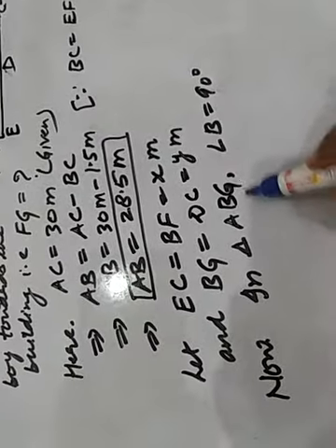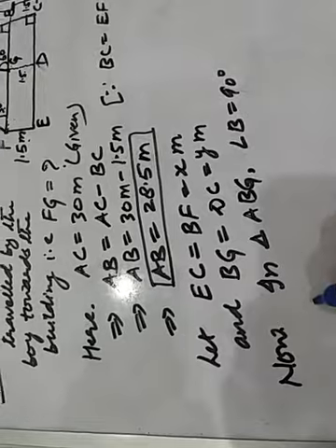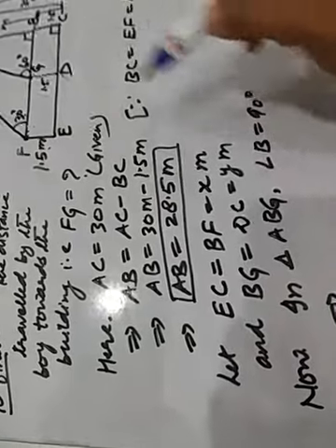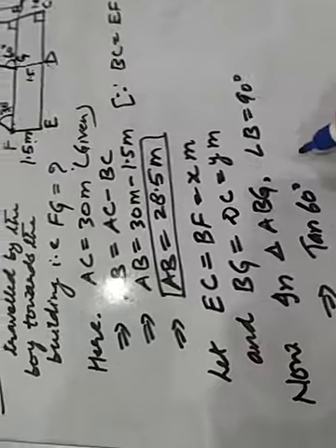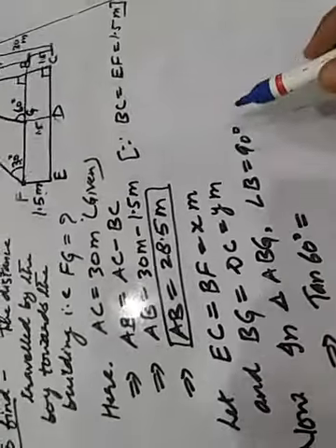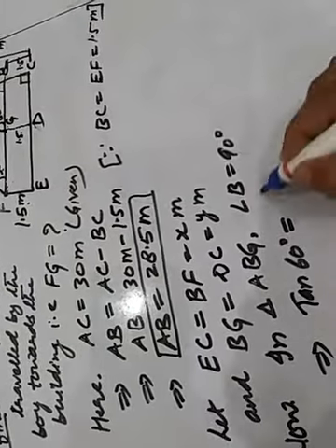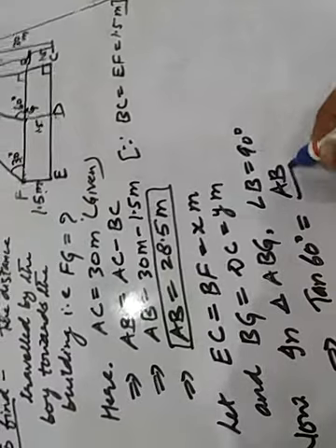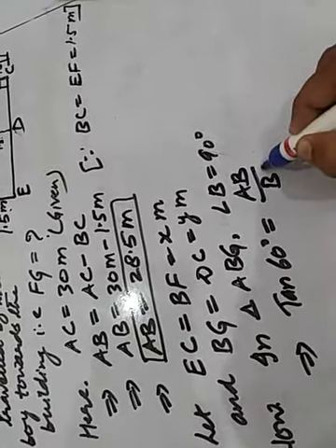Okay, in triangle ABG, angle B equal to 90 degree. This implies that tan 60 degree equal to, what is tan theta? Perpendicular upon base, that means AB upon BG. Am I right? AB upon BG.